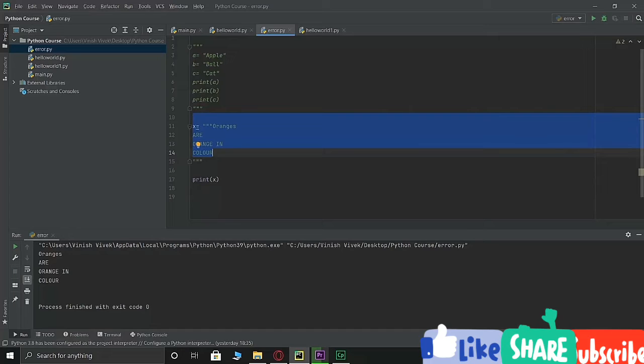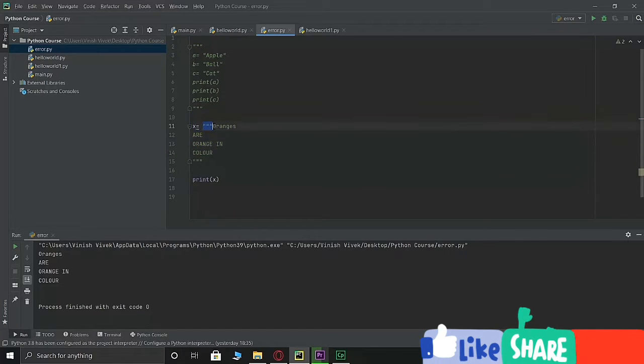All you got to do is use 3 double quotes or 3 single quotes. So that will also work for you. It doesn't have to be double quotes only, it can be single quotes as well. Printing this will also give you the same result.